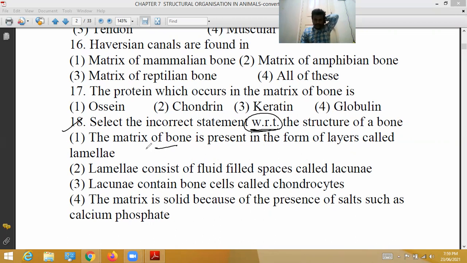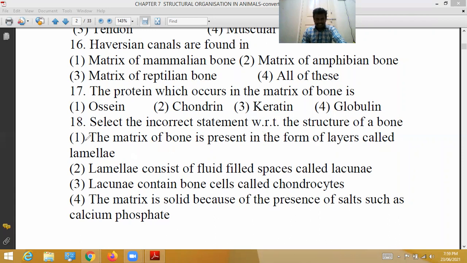So that lamella consists of fluid-filled spaces called lacuna.